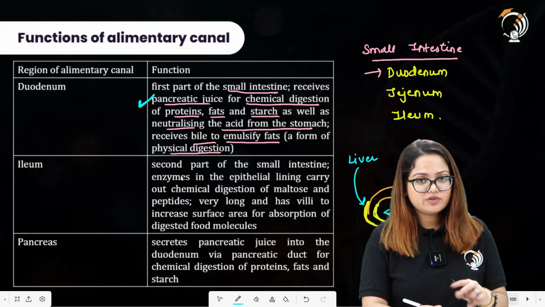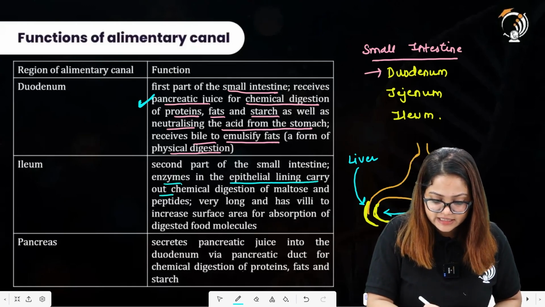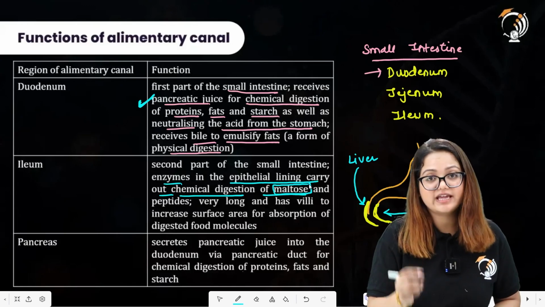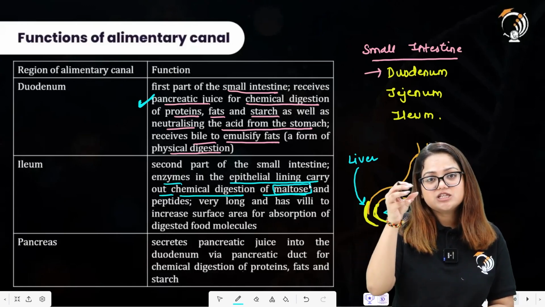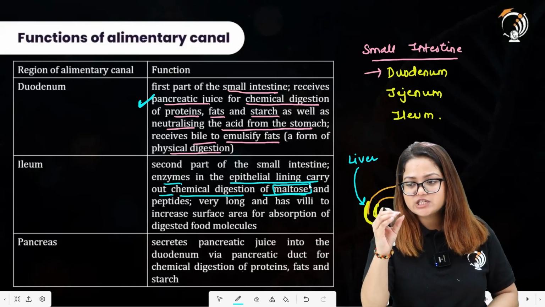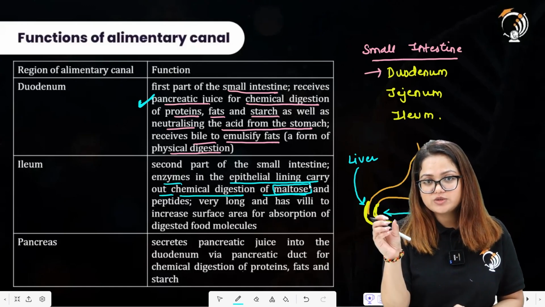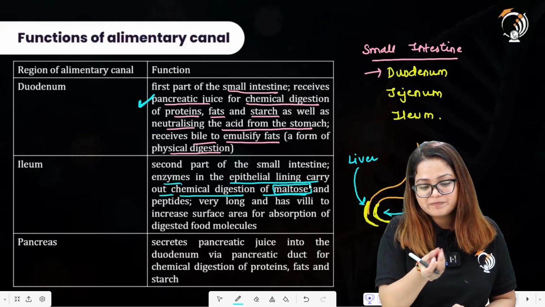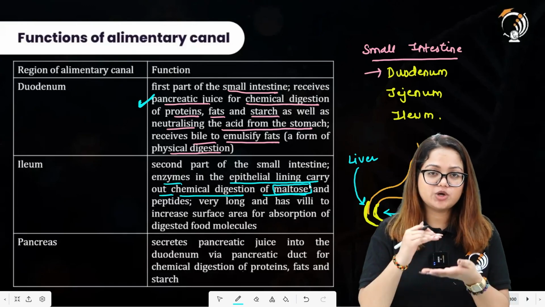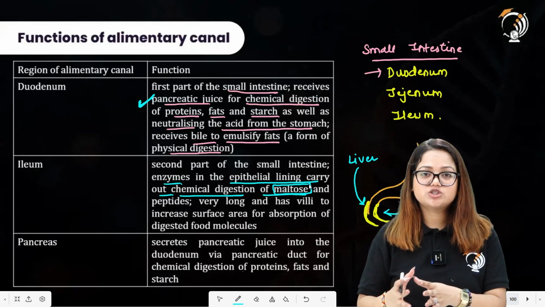Ileum is the second part of the small intestine. Enzymes in the epithelial lining carry out chemical digestion of maltose. Maltose was formed first in the mouth where salivary amylase was acting upon the starch. Starch was converted into maltose. Now this maltose has moved forward because there was no digestion occurring in the stomach region. So the maltose has been received by the small intestine as it is. There was some digestion in the duodenum region as well, but the complete digestion will occur in the forward regions of the small intestine.